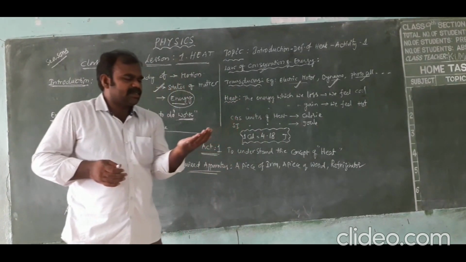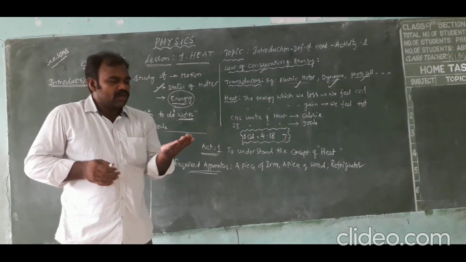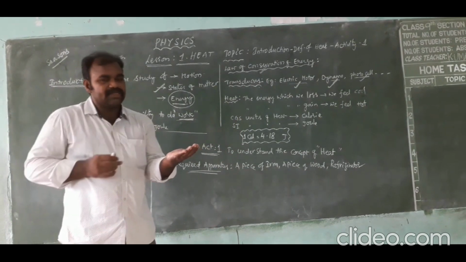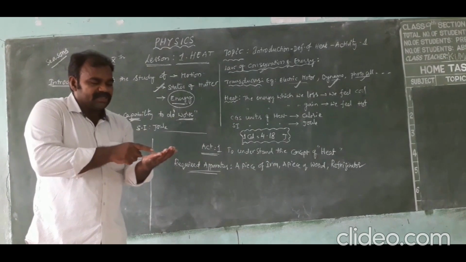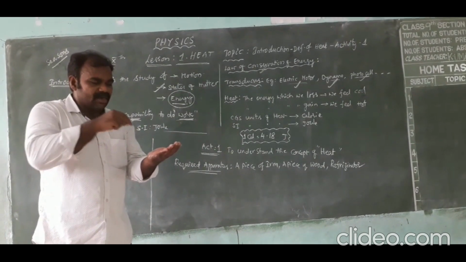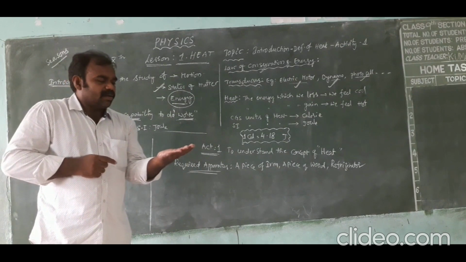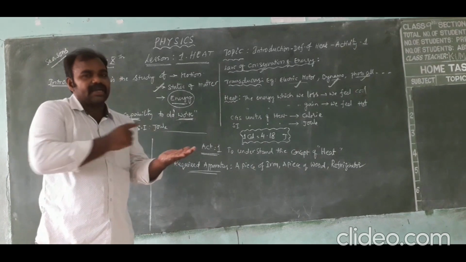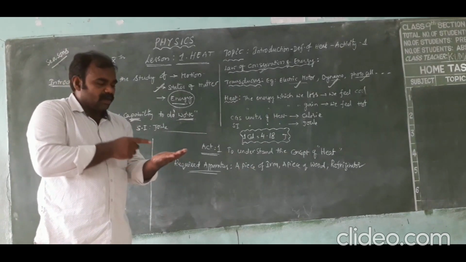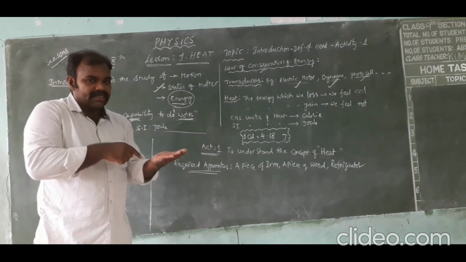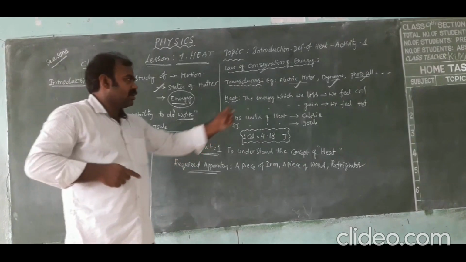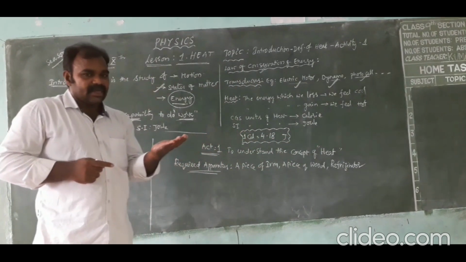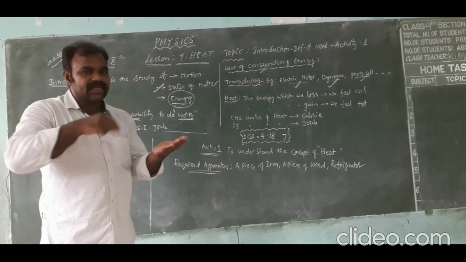For example, let us place an ice cube in your hands. Then you can feel that the ice cube is very cool. Why are you feeling this ice cube is cool? This ice cube is called a cold body and our body is called a hot body. In this process, we are losing some amount of energy from our hand to the ice cube. The energy which we lost is called heat. That's why we feel cool. If you place an ice cube in our hands, you feel cool because we are losing energy.